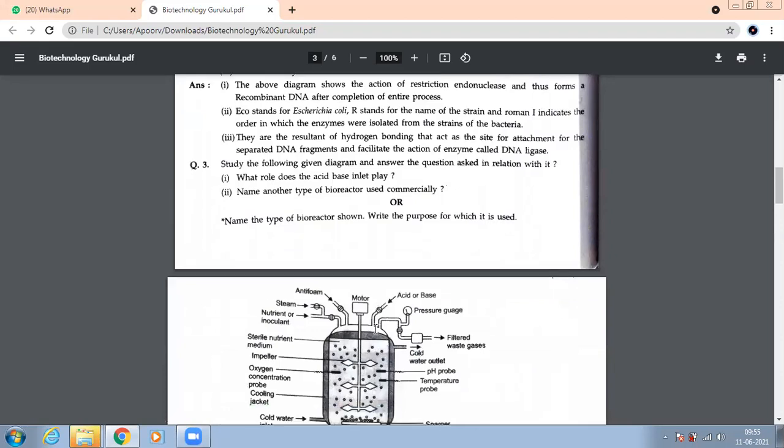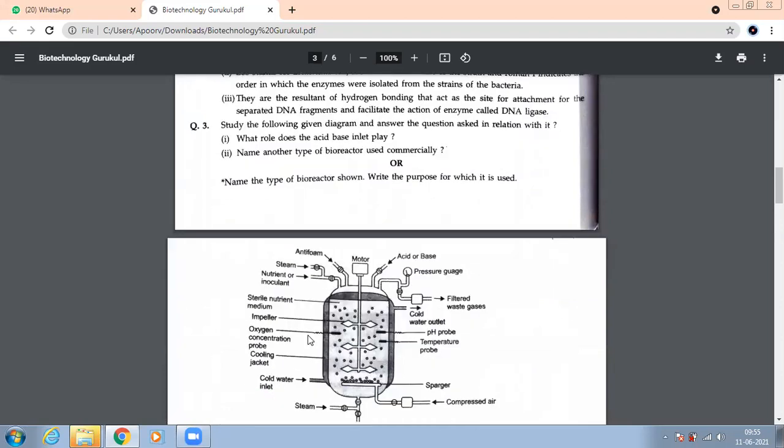Okay, identify this. What is this figure? In biotechnology, we did this figure. Bioreactor. Good. Let's read the questions, then we'll plan the answers. First, please read the questions and see the figure, and then we'll try and answer these questions.